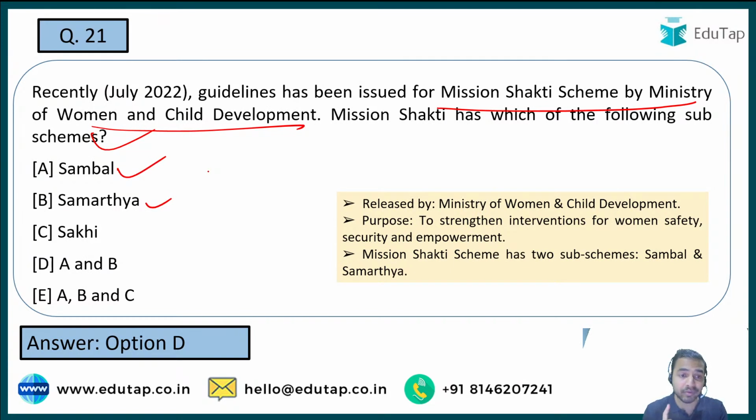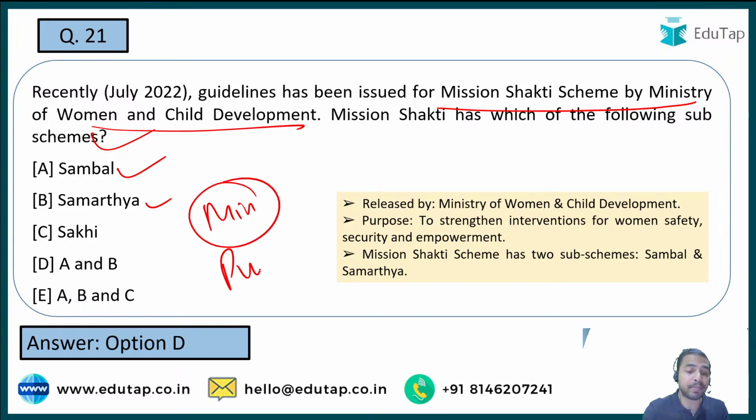And guys, here I would like to tell you a very important thing whenever you are covering any kind of scheme. What is the first important thing that you should remember? You should remember what exactly is the name of the ministry. The ministry's name is very important to remember. What is the purpose, what is the aim of that particular scheme, that is also something you are required to remember. So these are some of the dimensions that you should cover when you are covering any kind of scheme.